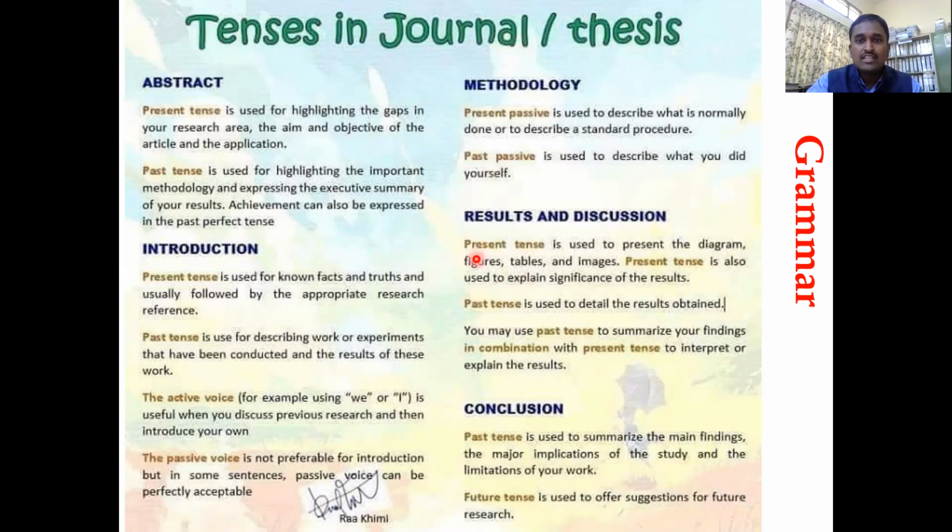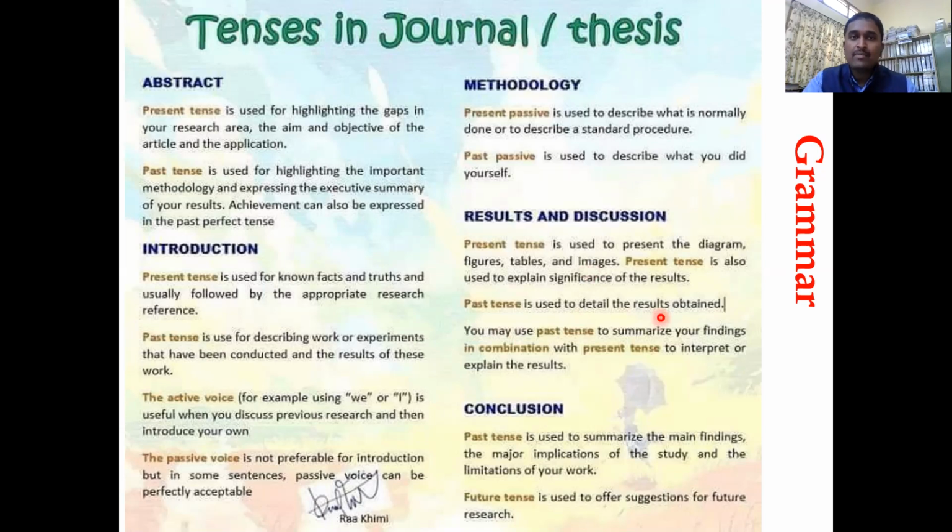Similarly, in the results and discussion, once again, there are two tenses, present tense and past tense. Present tense is to present the diagrams, figures, tables, and images. Let us say, the results are shown in. You should not write, the results was shown in. The results are shown in figure 1. The other way, the results are tabulated in table number 2. So when you are citing a table or figure inside your manuscript, it should be in the present tense, because you are showing it actively. The person who is reading that line immediately refers down. It's not was, right?